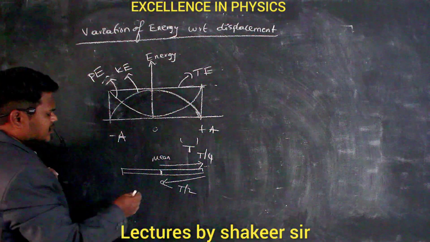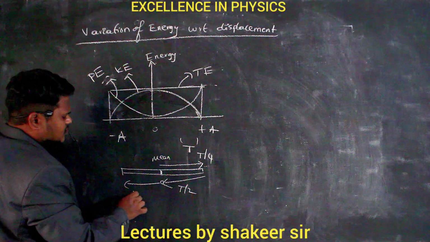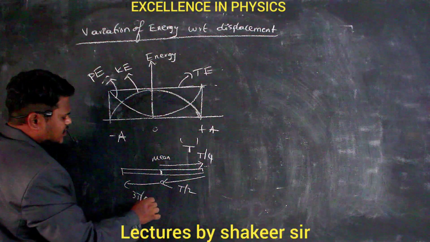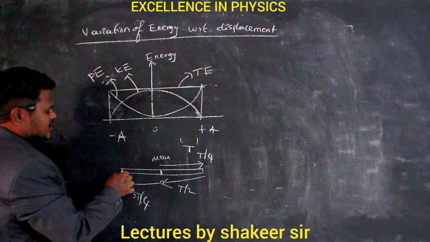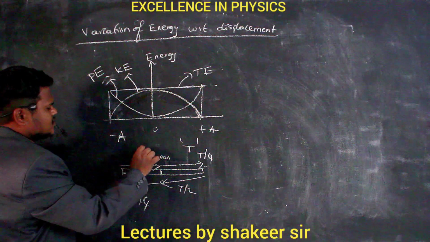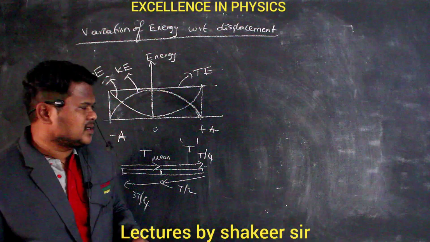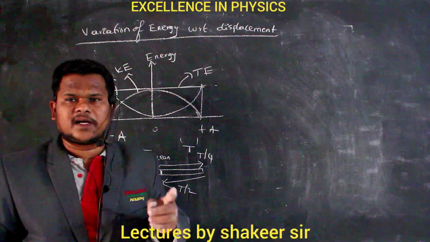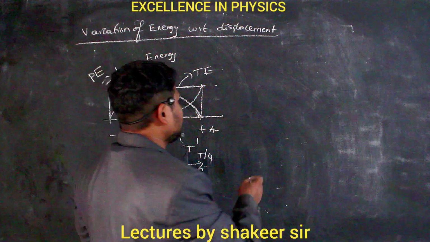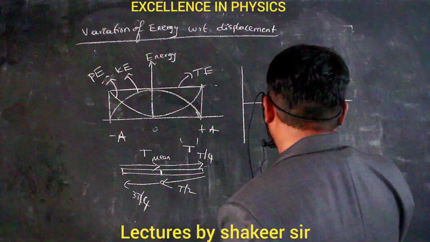Clear? And from mean position to the other extreme position, another T by 4 will be taken. So total it is 3T by 4. And from the negative extreme position to the mean position, another T by 4 will be taken. So total time taken will be T. So this is called the time period. Already we have studied this. Now with respect to time, let us see how energy is changing. So this is the energy graph and this is our time graph.